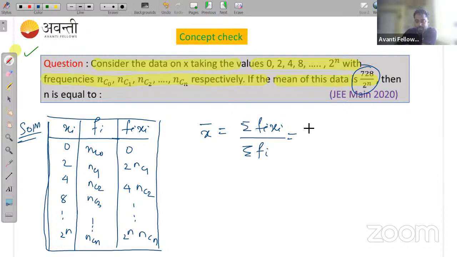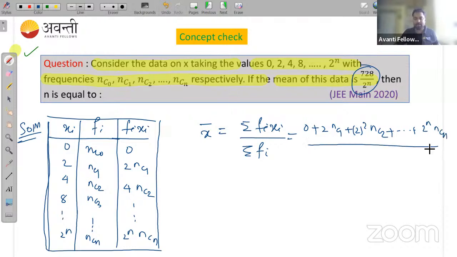Just substitute: 0 plus 2 into nC1 plus 2 square, since 4 can be written as 2 square, into nC2, plus up to 2 to the power n into nCn, divided by summation of Fi, which is nC0 plus nC1 plus nC2 up to nCn. So see how easily we can solve these questions.